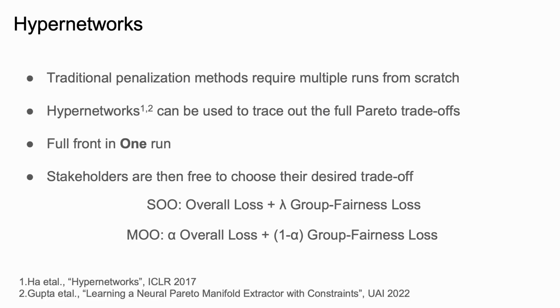One way to find trade-offs in traditional machine learning is to add the fairness term as a regularized loss. This is called single objective optimization, or SOO, where for each value of lambda, we get a different trade-off between objectives. An equivalent multi-objective optimization formulation, or MOO, allows for a linear trade-off between the objectives.